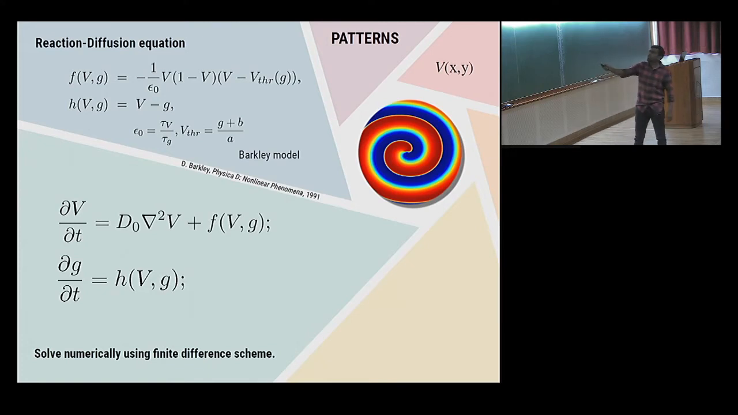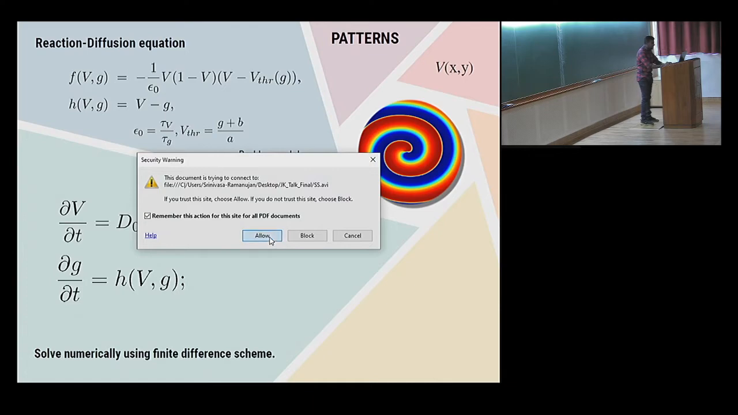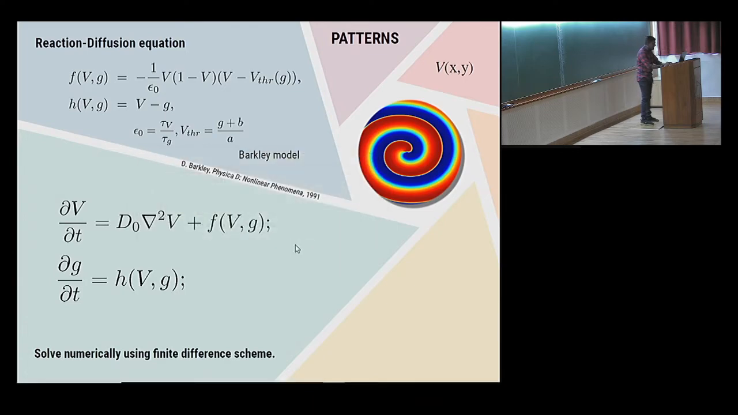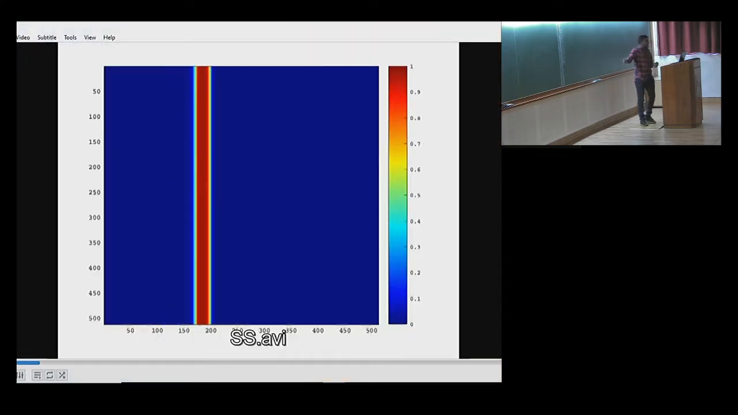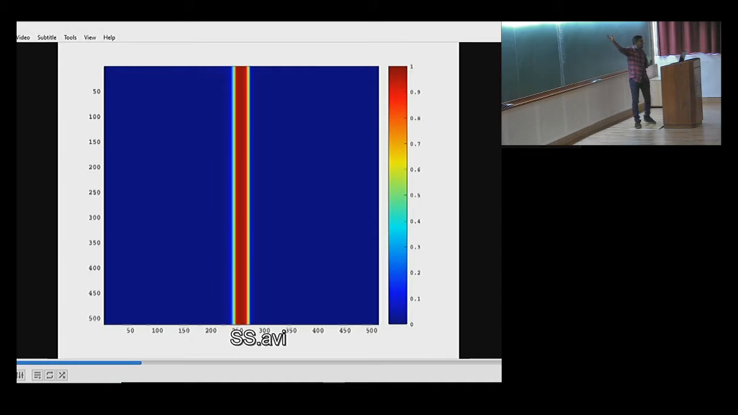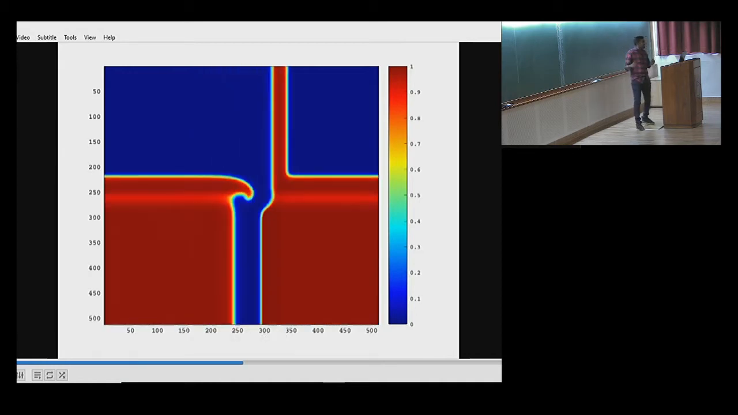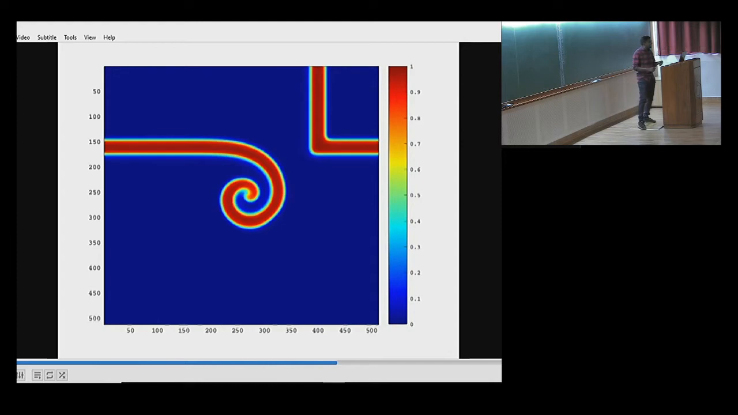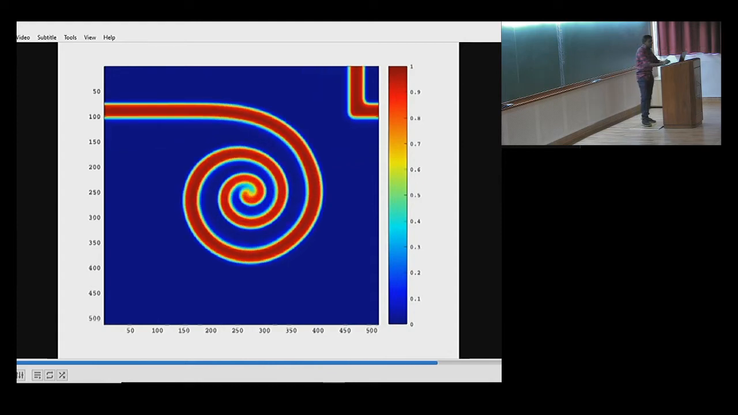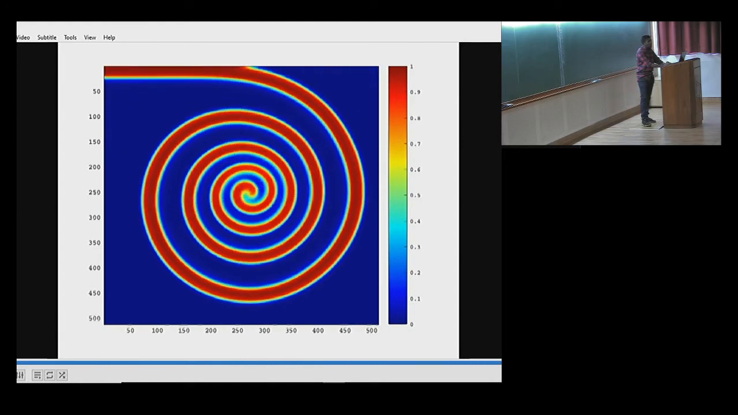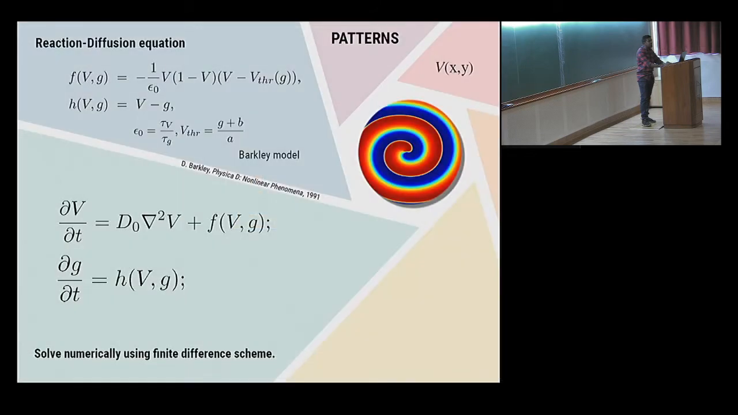These equations do have solutions which give us waves. Let me run this video. It has some issue. Here it's a plane wave solution, but by giving different kinds of forcing, we can make it into a spiral. This is what we call an autowave, which sustains itself and keeps running forever.